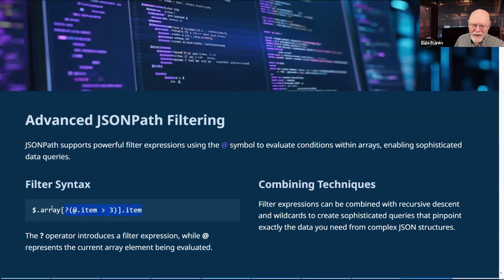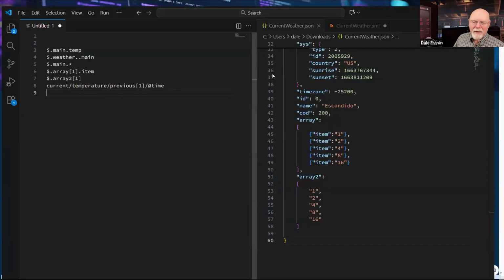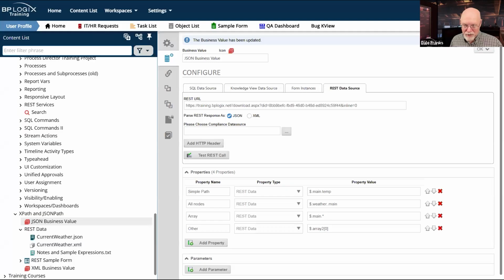So if we take this JSON path item right here, and let me just paste it in here so that you can see what it is. Okay, this looks kind of goofy. What are we doing? Well, let's take a look and see what data it returns to us first.